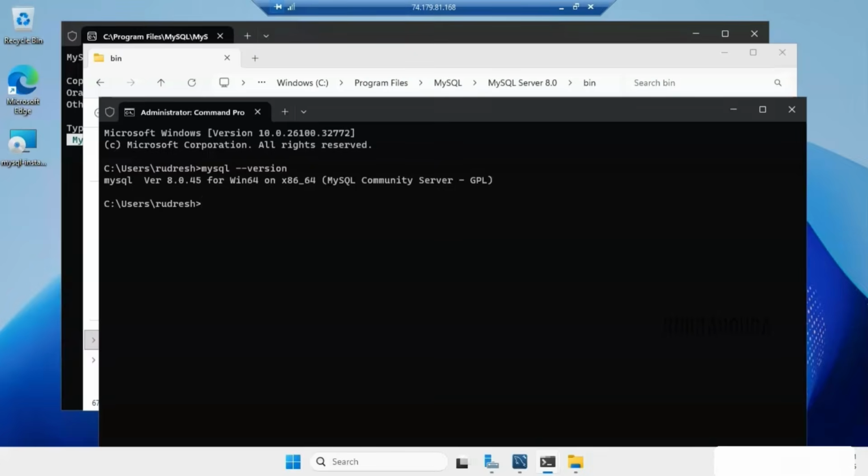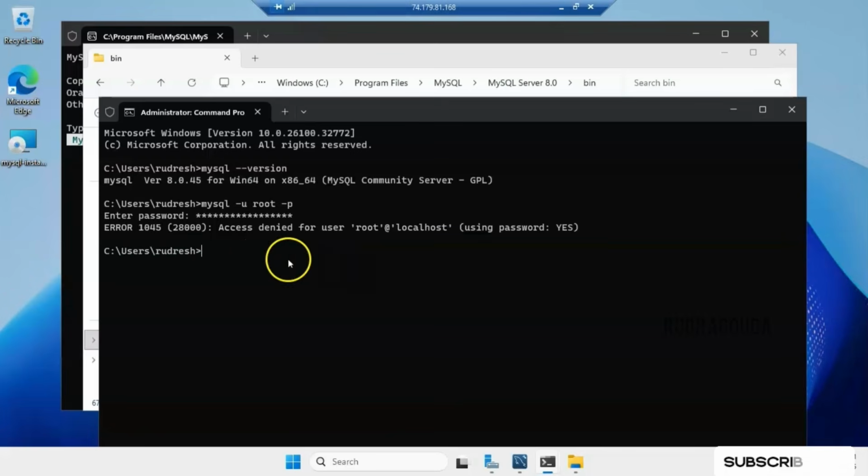Now what I will do is try to connect to my database. The command is mysql -u, where u indicates username and our username is root, followed by -p, which indicates password. Once you press enter, it will ask for the password. Let me enter that. Access denied.